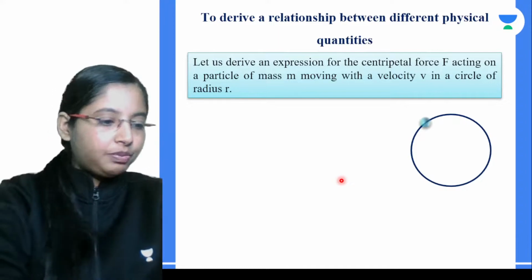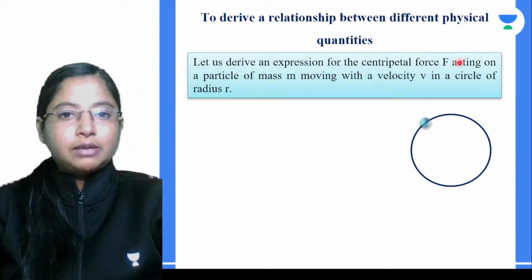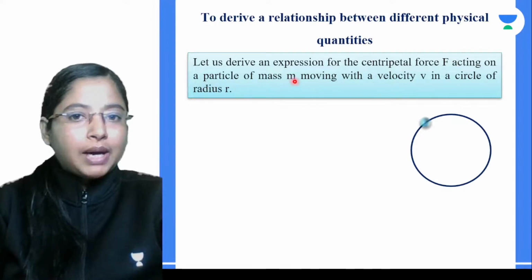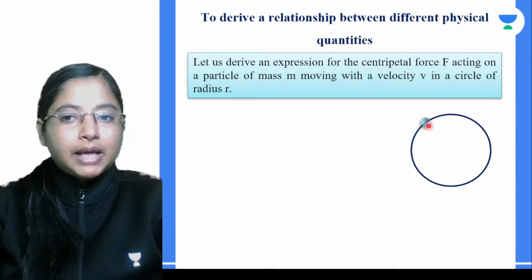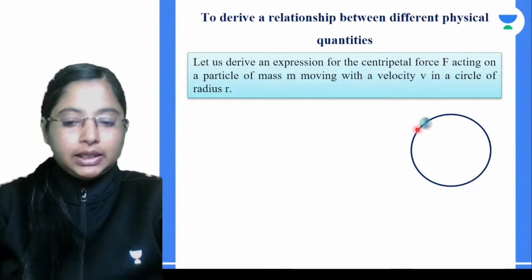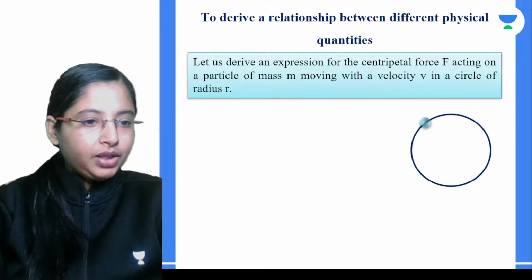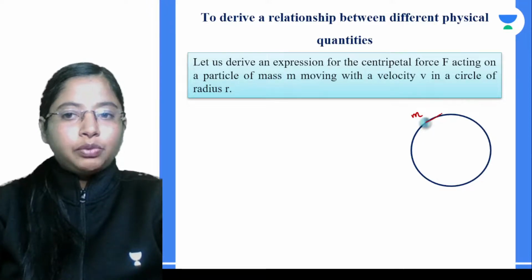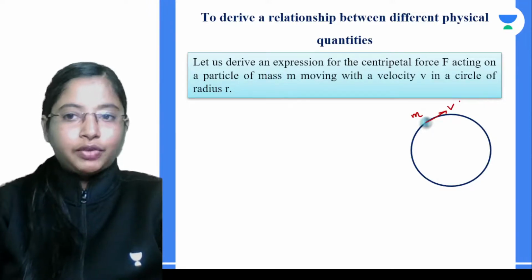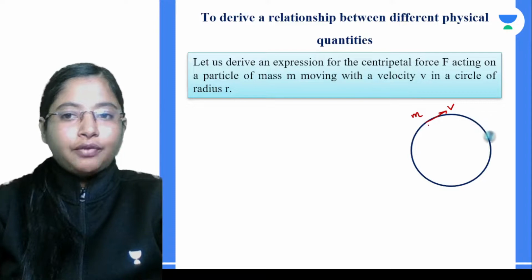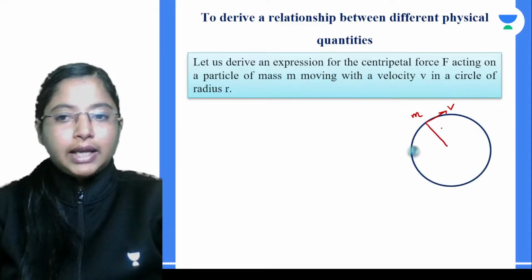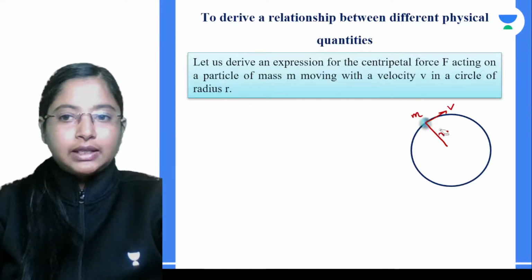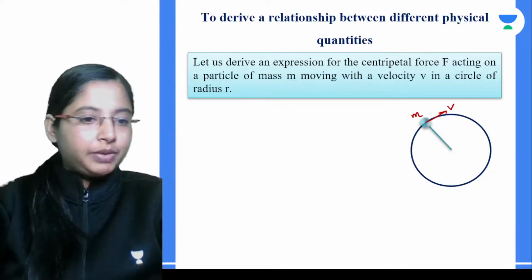When do we have centripetal force? How do we get centripetal force? Very simple. Let us derive the expression for the centripetal force acting on a particle. The particle has a mass m, and at this point it has a velocity v. And if you see, from the center of the circle, the radius is basically r.